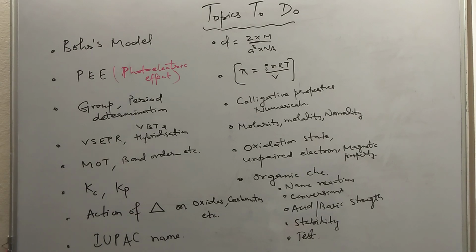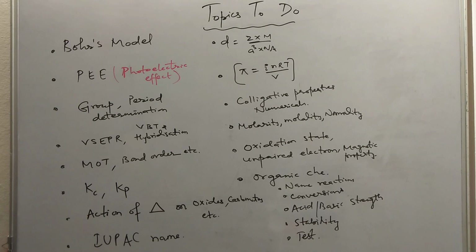Okay, next is the action of heat on oxides and carbonates. Some chemical reaction will be given to you and they will ask what will be the action of heat, what will be the byproduct, what will be the product, etc. In organic chemistry you can prepare the IUPAC names. They can give you the name and ask for the structure, or give you the structure and ask you to name the compound. In organic they can also ask you name reactions and conversions.